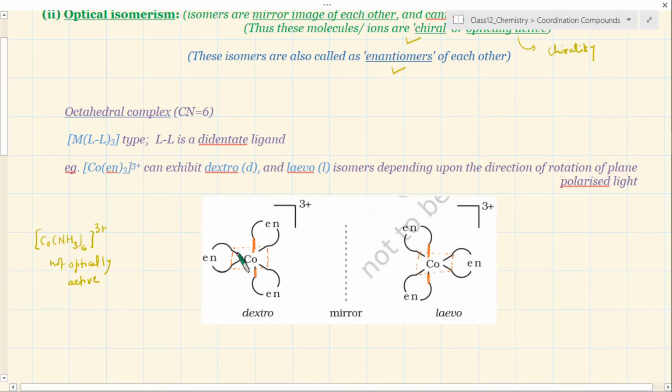So these en molecules are organized in a way that they form closed loops. This is the only structure which is possible with three didentate ligands. This is the only way it can organize itself. Okay, you should practice writing down this structure, and you will find that this is the only way this kind of structure will organize, and that will be octahedral. This is the octahedral geometry, if you try to connect all the bonding patterns.